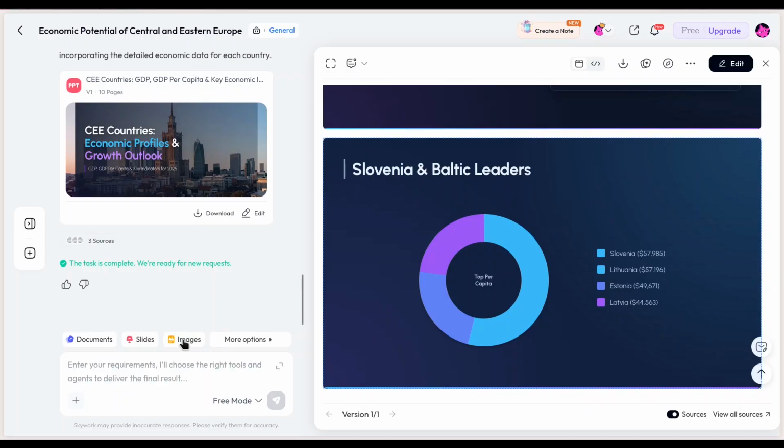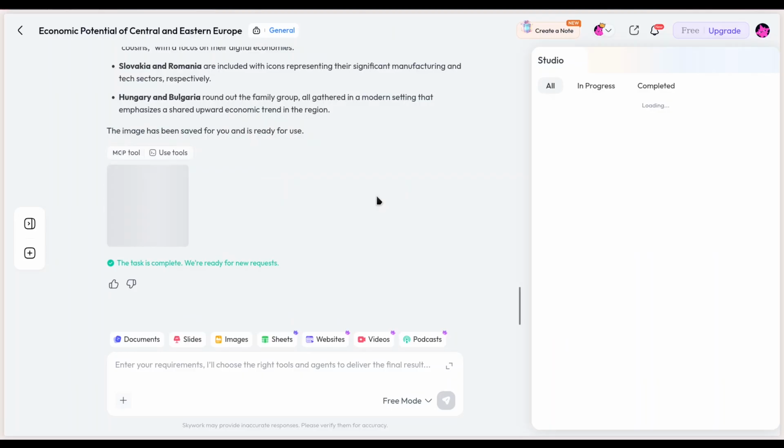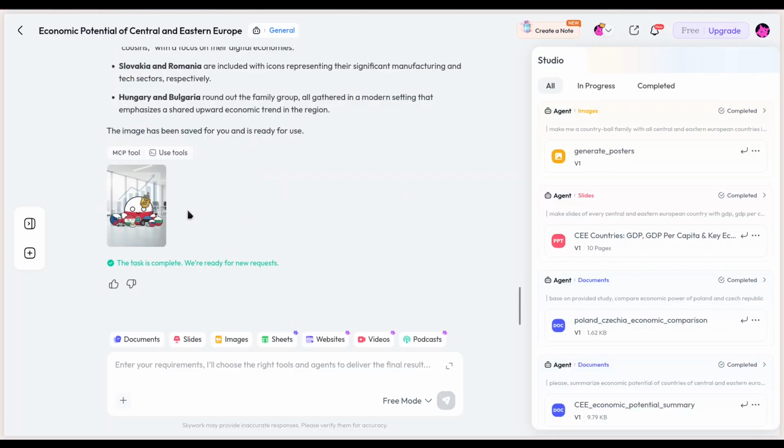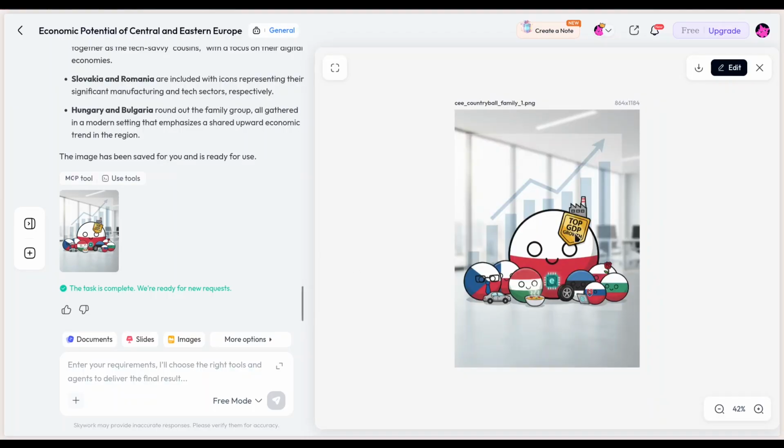Let's see about images. Alright, let's try with something like this. Make me a country ball family with all Central and Eastern European countries in regards of economy. I'm interested to see how this is going to look. Hey, check this out. Yeah, I actually like it. It works quite well. Alright, I'm going to navigate back now.